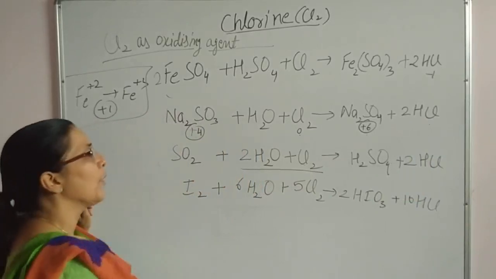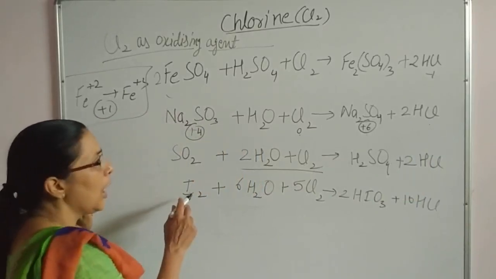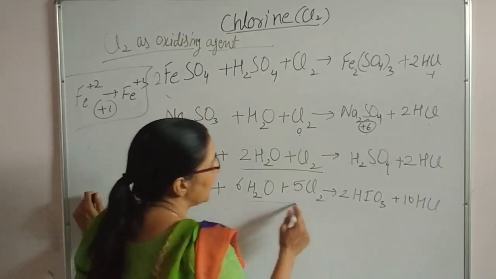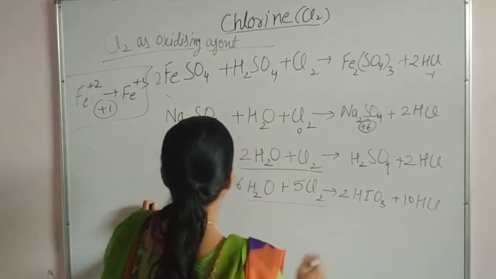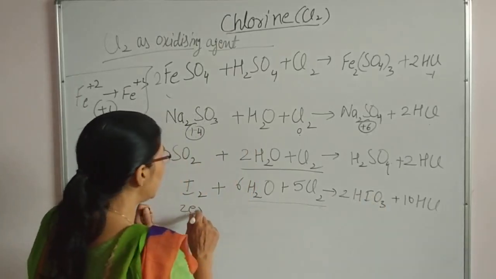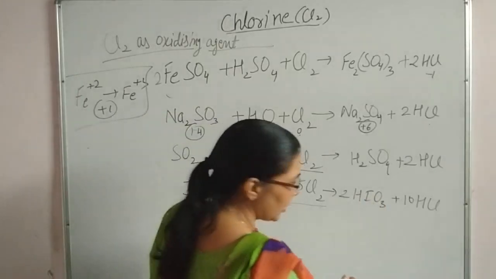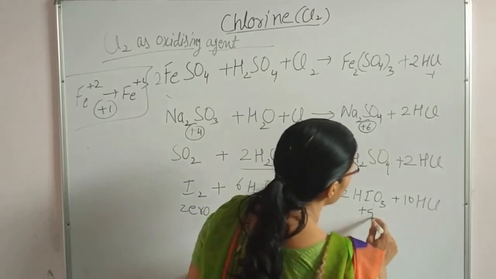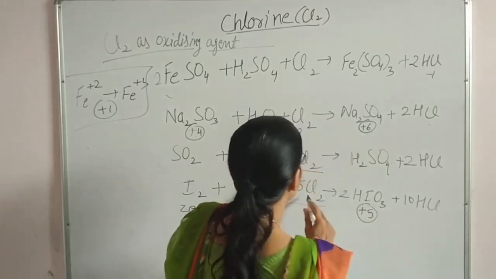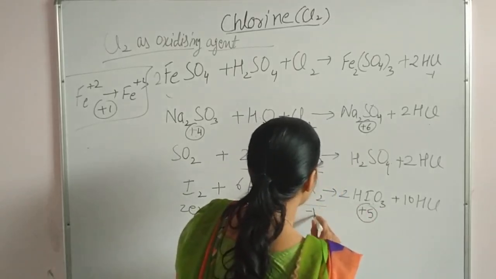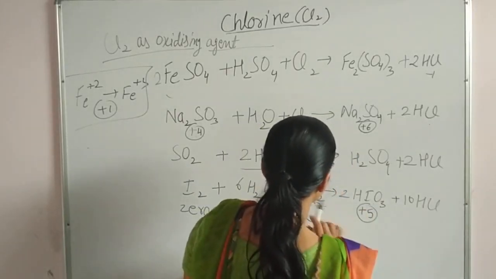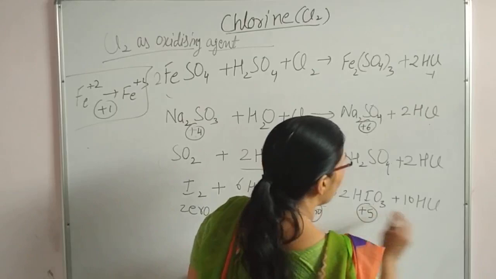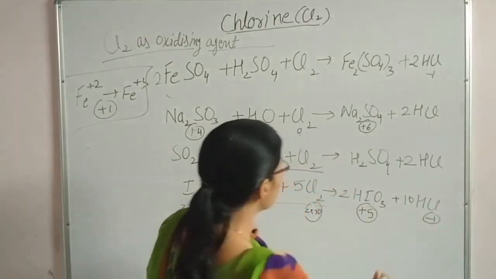Iodine, it is the most important reaction. Iodine when treated with chlorine water will convert to iodate ion. So iodine is converting from 0 oxidation state to +5 oxidation state. And here chlorine is converting from 0 oxidation state to -1 oxidation state.